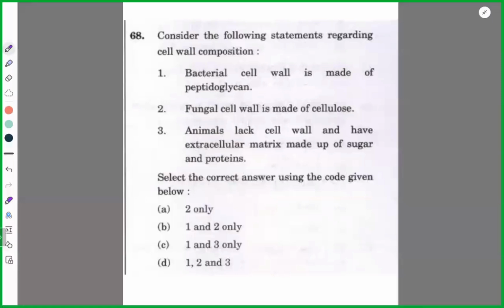Now try. Consider a function regarding cell wall, bacterial cell wall, used in plant cells.